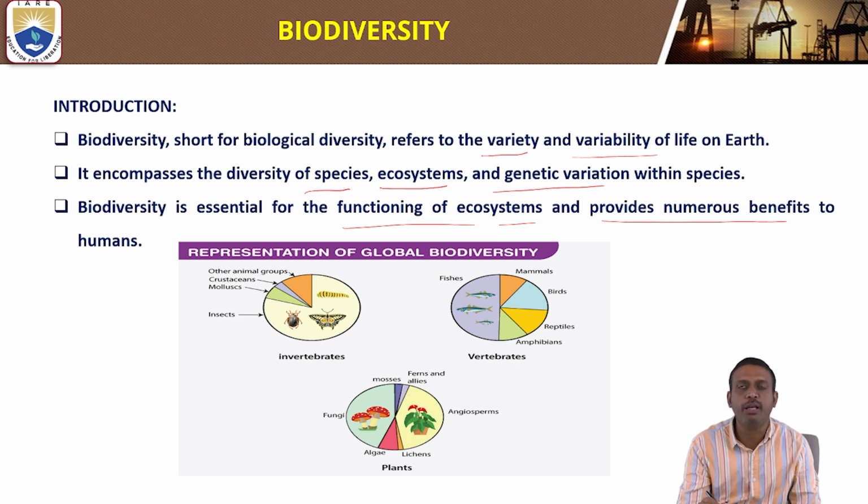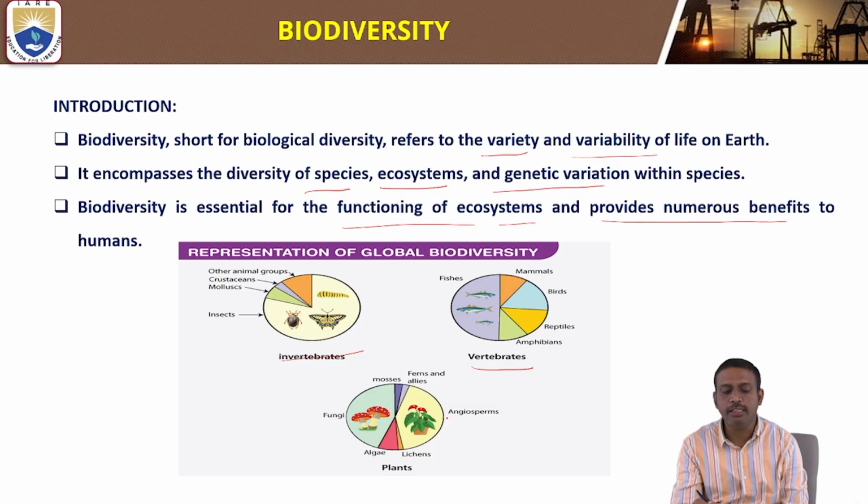In the representation of global biodiversity, among the invertebrates there are different varieties of insects, molluscs, crustaceans, and other animal groups. In the vertebrates, there are different fishes, mammals, birds, reptiles, and amphibians. They are nothing but the variety and variability of living organisms present on the earth. Coming to the plants, there are fungi, algae, angiosperms, mosses, ferns, and allies. All these belong to global biodiversity.